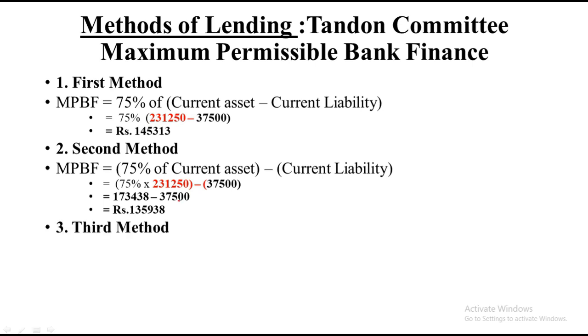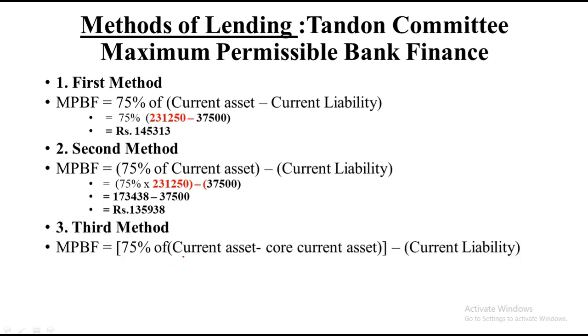As per the third method, the formula is 75% of current asset minus core current asset. Now, core current asset, remember in the question, was given as 25% of assets. Total asset is nothing but current asset. Current asset was 2,31,250. Of that, we'll have to take 25%. So it will look something like this: 75% of current asset 2,31,250 minus 25% of 2,31,250, which is 57,830.